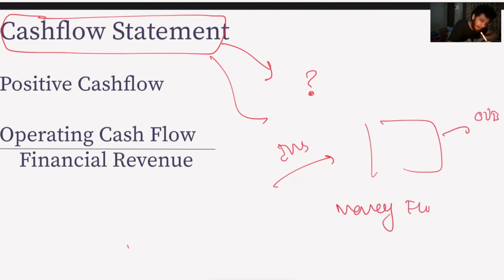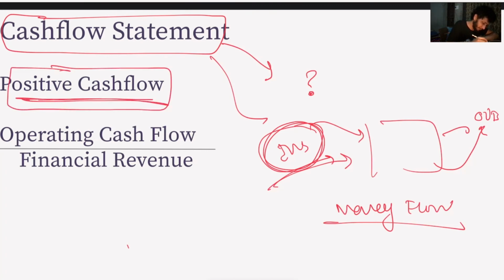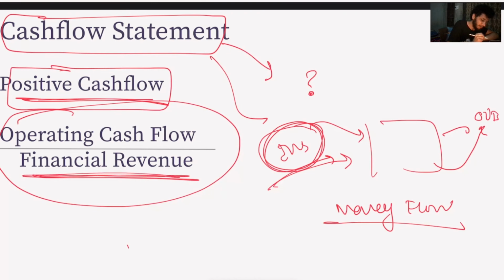So how the money flows across the company, in what form it goes into the company and in what form it comes out of the company. Okay, let's see what we look at while judging a cash flow statement. We look for a positive cash flow and we calculate a ratio of operating cash flow divided by financial revenue.